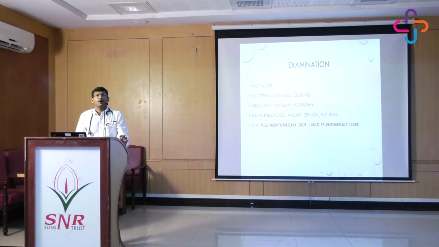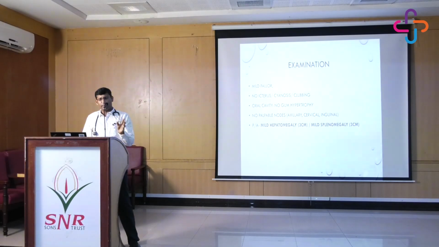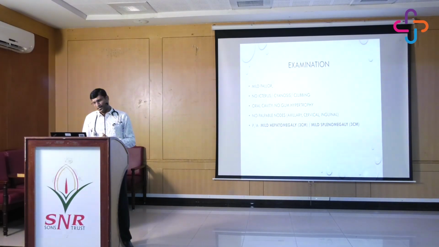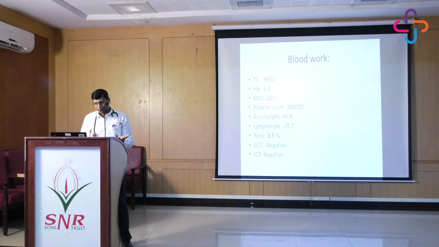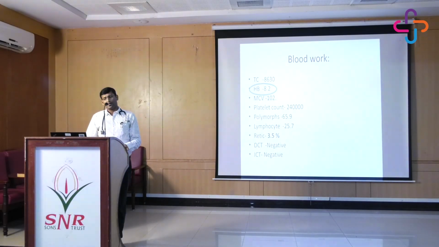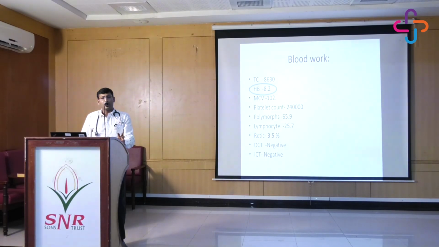Again, examination: mild pallor was there, no stress, cyanosis or clubbing, no palpable nodes. However, on examination of the abdomen, there was mild hepatomegaly and mild splenomegaly. Again, it is sometimes vague. This need not correlate with anemia most of the time. So if you see the blood work, the hemoglobin is 8.2, which says she is severely anemic. But the MCV is almost near normal.